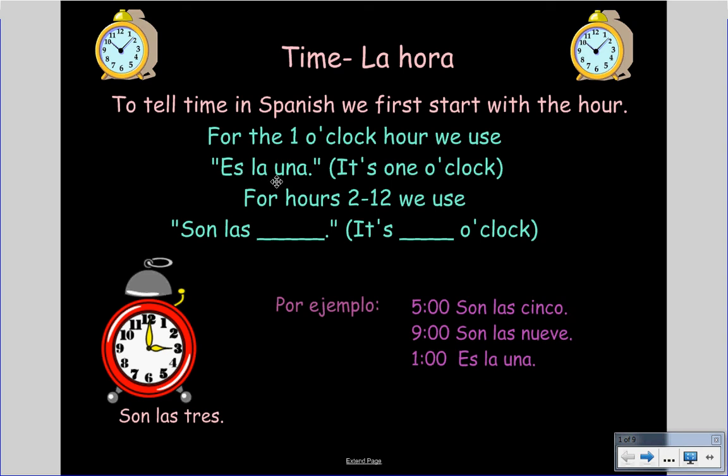1 o'clock only uses es la una because it's singular. There's only 1 hour. For the others, there's plural hours, so 2 hours, 3 hours, 4 hours. That's why the phrases are different. So es la una for 1 o'clock, son las for the other hours. And you could see that there are examples here. Son las cinco, son las nueve, es la una.